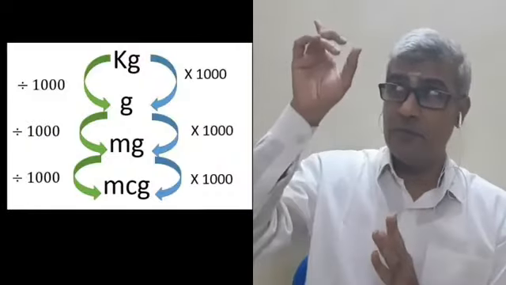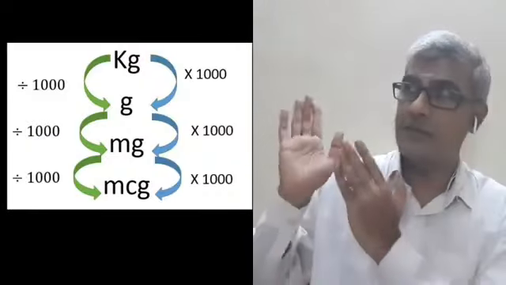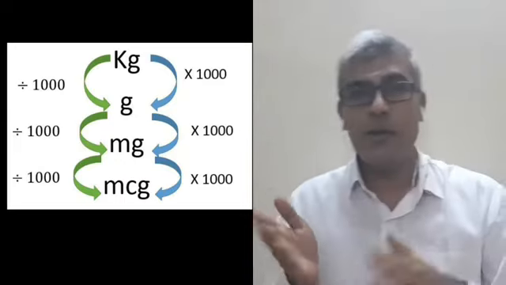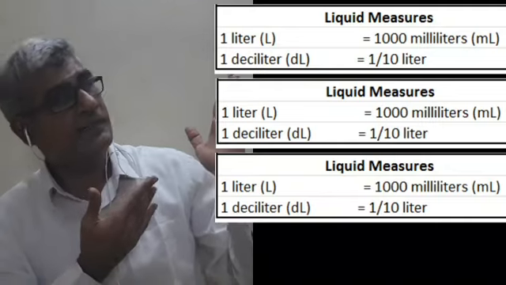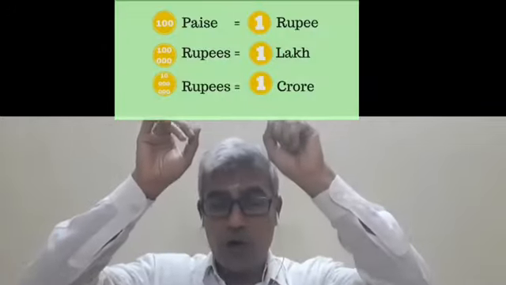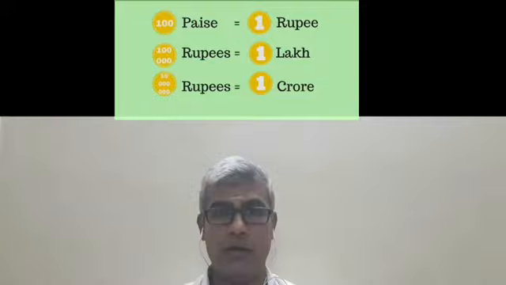In the same way, we should get to know how conversions happen. I have given a list of conversions that are applicable here. This is all about kilograms, the weight. And here you have the conversion table about liters. This is about the liquid. About currency, over on top, this is the conversion for currency. Now we should know how to convert problems.